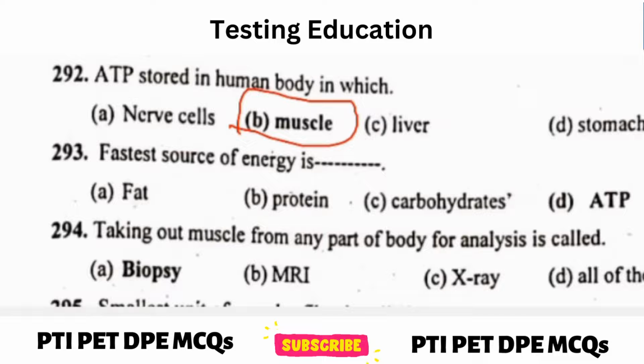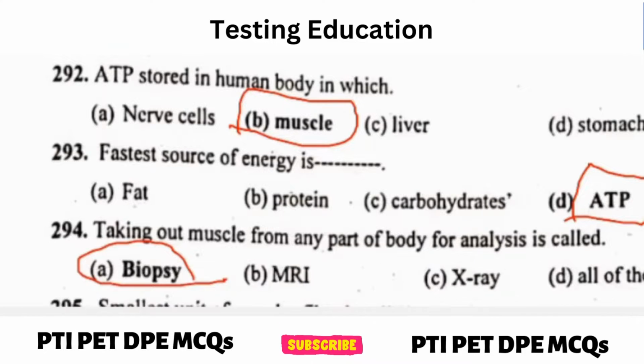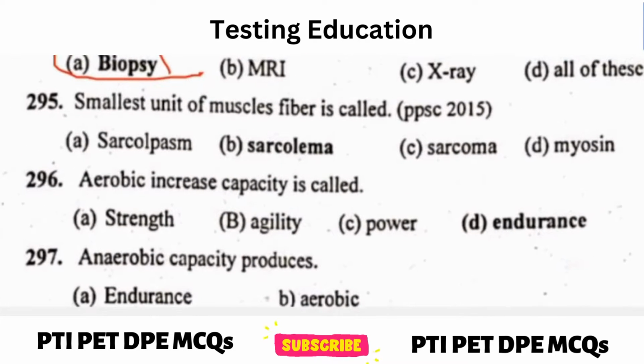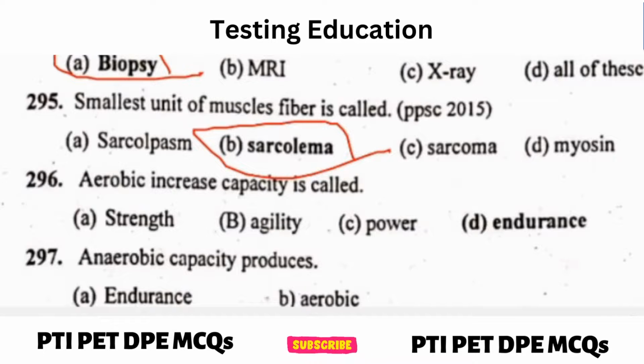Next question, fastest source of energy is? Answer, ATP. Taking out muscle from any part of body for analysis is called? Answer, biopsy. Smallest unit of muscles fiber is called? Answer, sarcomere. Next question, aerobic increase capacity is called? Answer, endurance.